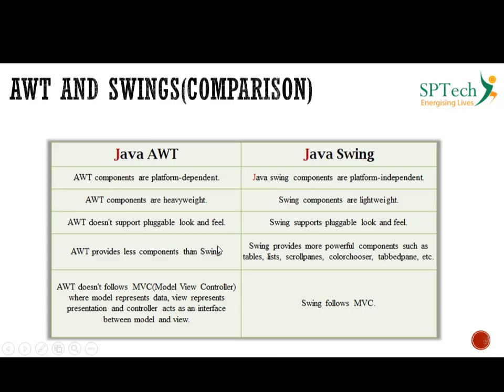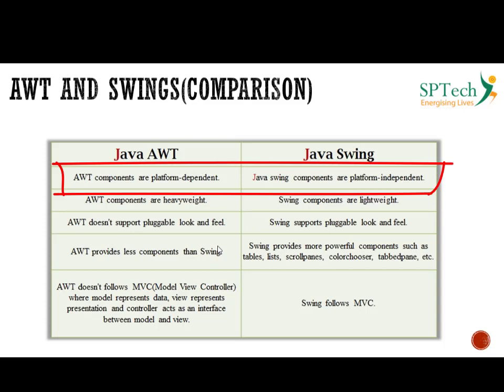Now the question is, why do you require Swing? Why would we not have used AWT itself? You need to understand the basic differences between Java AWT and Java Swing. The first important difference is that AWT components are platform dependent, whereas Java Swing components are platform independent. What does this actually mean? Whenever I design a GUI application in Java, if it is designed in AWT, it depends upon the platform.